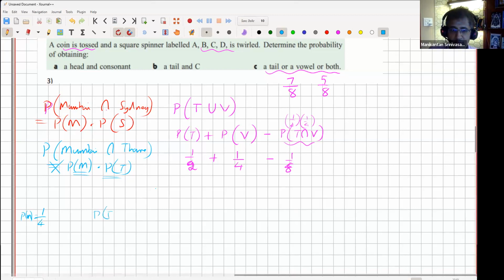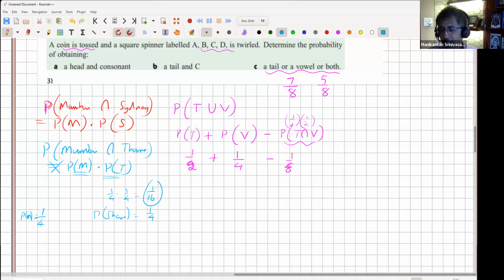Similarly, if the question is for Thane, again same weather, you'll say 1/4. But if you do the product, it'll be 1/4 times 1/4, which is 1/16, which is very small. Because you're in the same prison, being asked the probability it's raining in Mumbai and Thane. So 1/16 is very unlikely, because if it's June, July, August, September, whatever, it's very likely to rain both in Mumbai and Thane simultaneously. So still the probability will be close to 1/4, but probably slightly less than 1/4.